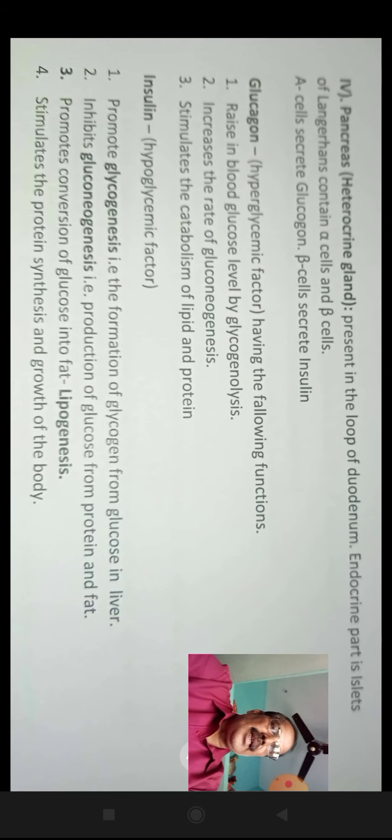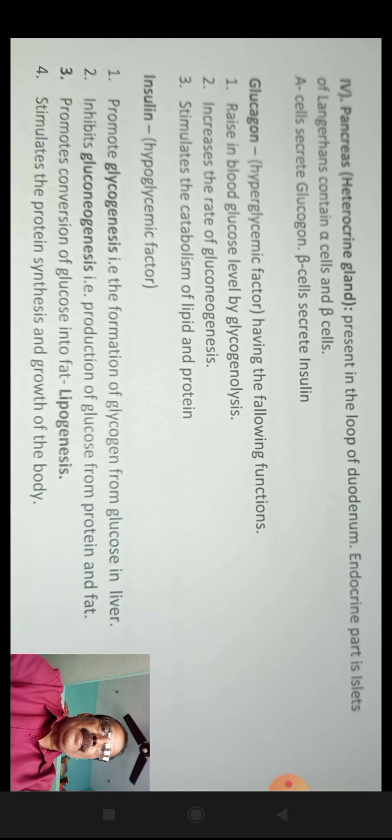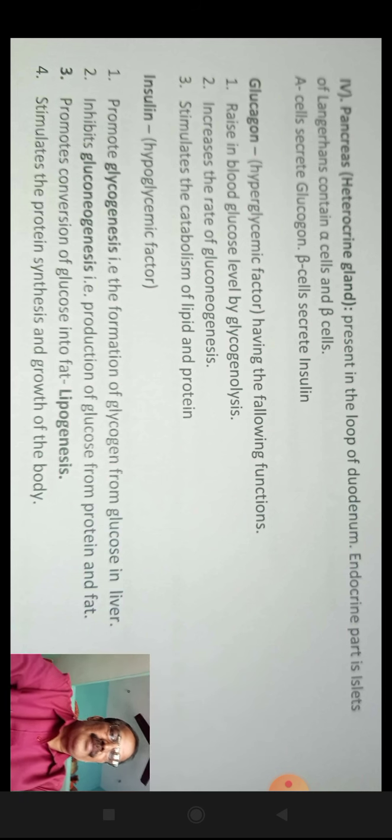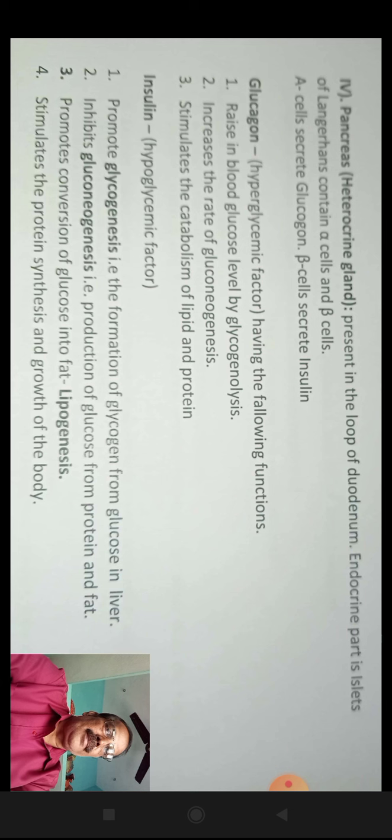Now we'll take the pancreas. The pancreas is a heterocrine gland. It is present in the loop of the duodenum. The endocrine part is the islets of Langerhans, which contain alpha cells and beta cells. Alpha cells secrete glucagon and beta cells secrete insulin.